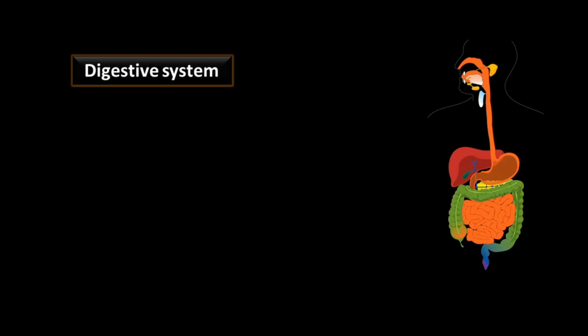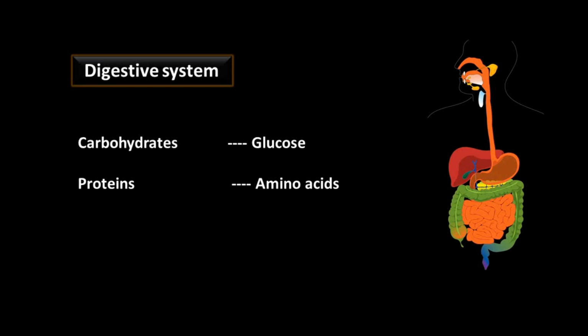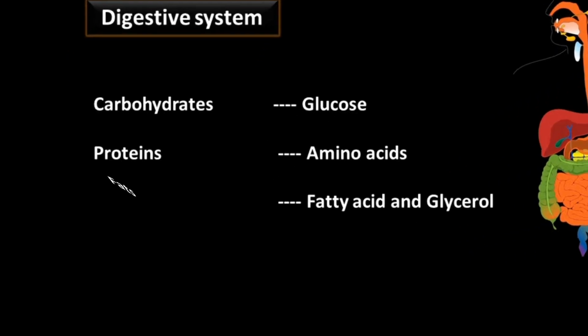Digestive system converts complex material into simple form. Carbohydrates convert into glucose, proteins convert into amino acids, and fats convert into fatty acids and glycerol. This is the complete digestion of complex food material into simple form.